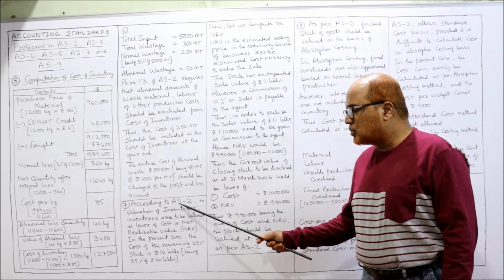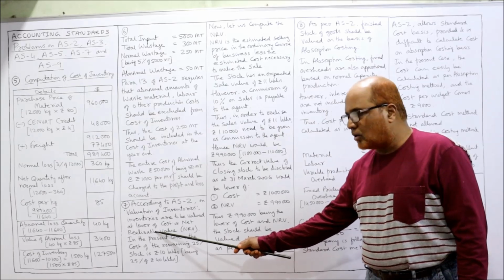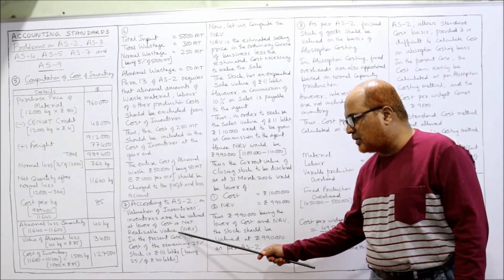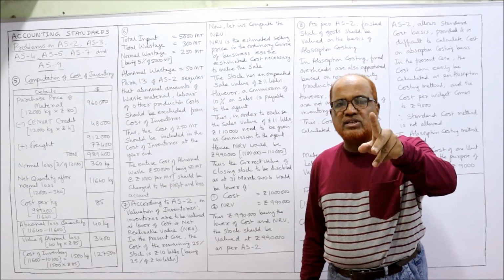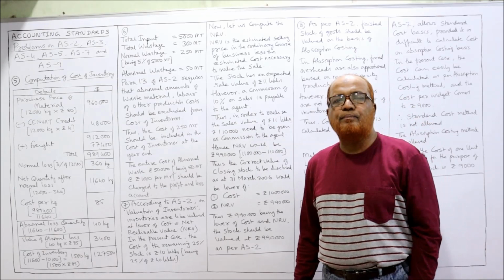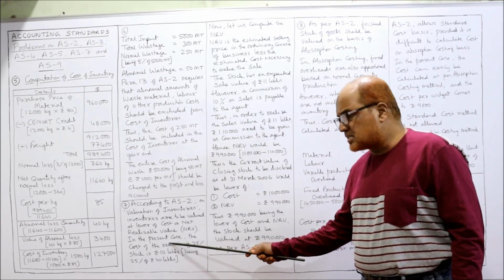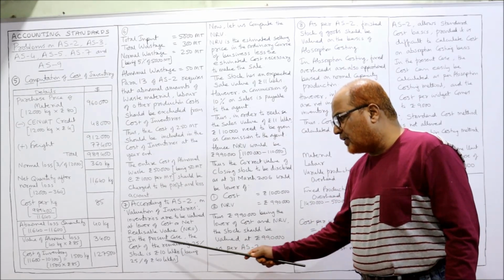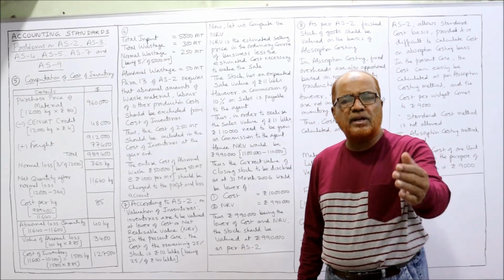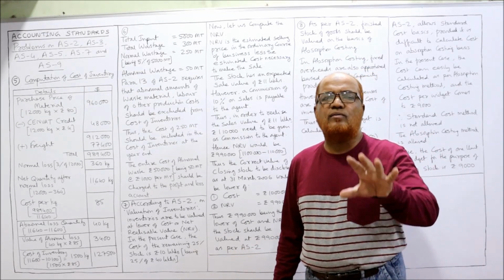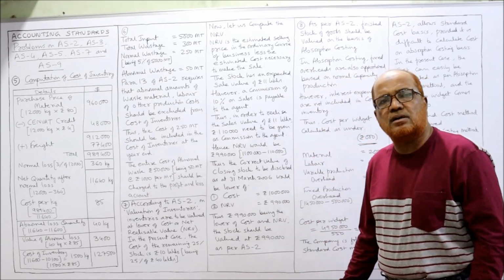Now here, according to AS2 on valuation of inventories, inventories are to be valued at the lower of cost or net realizable value, NRV. Simply remember, the cost or NRV, whichever is lower, that should be taken as the value of inventory according to AS2. In the present case, the cost of the remaining 25% of stock is 10 lakh. That is 25% of 40 lakh. The company has purchased total goods of 40 lakh, out of which 75% sold out, 25% remaining. So 10 lakh rupees is the cost.